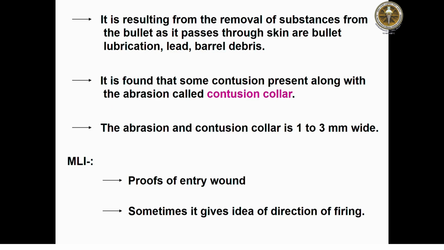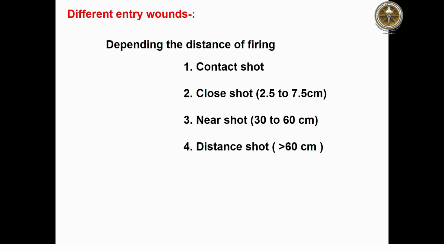The medico-legal importance is that it is proof of an entry wound, and sometimes it gives an idea of the direction of firing. Then different types of entry wound we can observe, depending on the distance of firing. One is contact shot, one is close shot, another is near shot, and the last is distant shot. Distant shot means when it is more than 60 centimeters. At contact, when there is direct contact with the body, we call it a contact shot. And if it is 2.5 to 7.5 centimeters, we call it close.